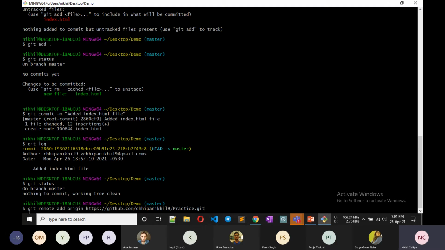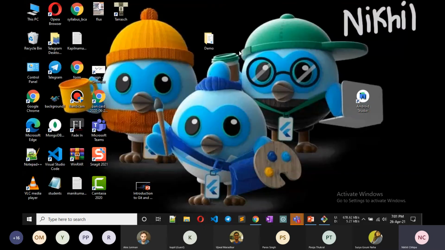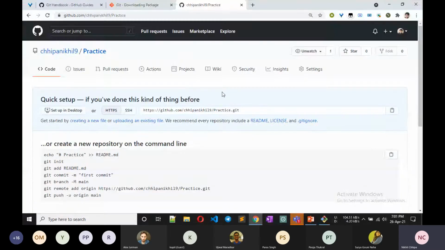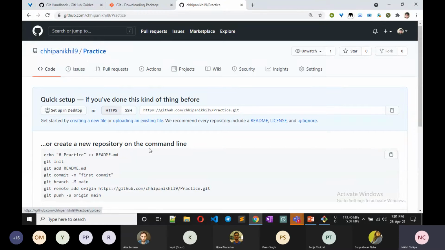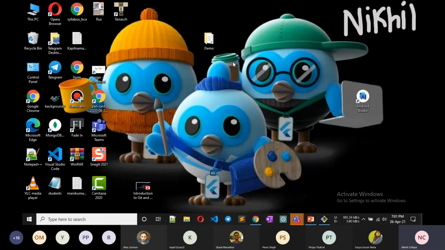What it does is it says that we want to add this local repository to the remote repository that we just created, which is practice. We created the practice repo here on GitHub, and we want to deploy this demo to this repo.